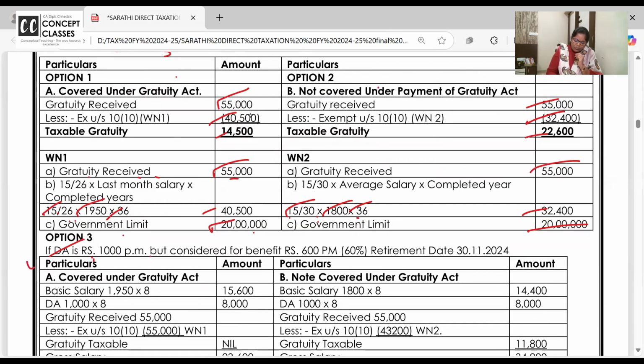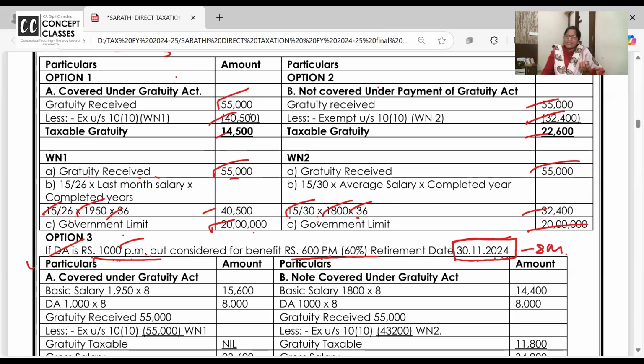If DA is paid 1000 but retirement benefit के लिए 60% is considered. Take a pause and listen carefully. If DA is paid 1000 DA will be taxable. But for retirement, you will consider only 600 for gratuity calculation. And he is retiring on 30/11/2024. April, count it in your fingers. April, May, June, July, August, September, October, November. 8 months only salary we will take.